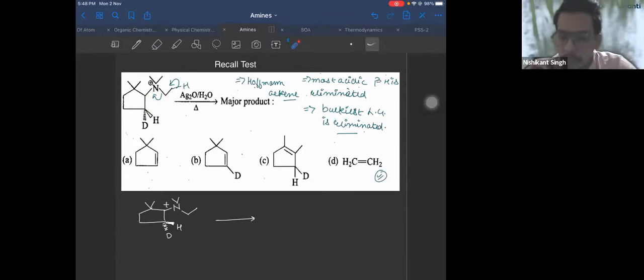Why not carbon? Which carbon? Athar, I didn't get your question. Why not option C? Athar, I have already answered. This methyl cannot migrate here. For methyl to migrate to this carbon, you need a carbocation formed. Rearrangement happens only in a carbocation. But in this elimination reaction, you do not proceed by an ionic mechanism. So no carbocation is formed. If a carbocation is not formed, how will rearrangement take place? Rearrangement takes place only when a carbocation is formed.